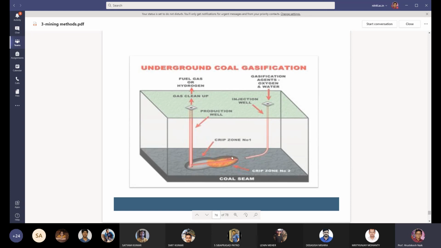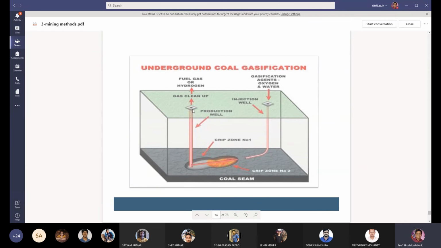Oxygen comes in contact with the coal, and they form the gas, and this gas is taken to the surface.